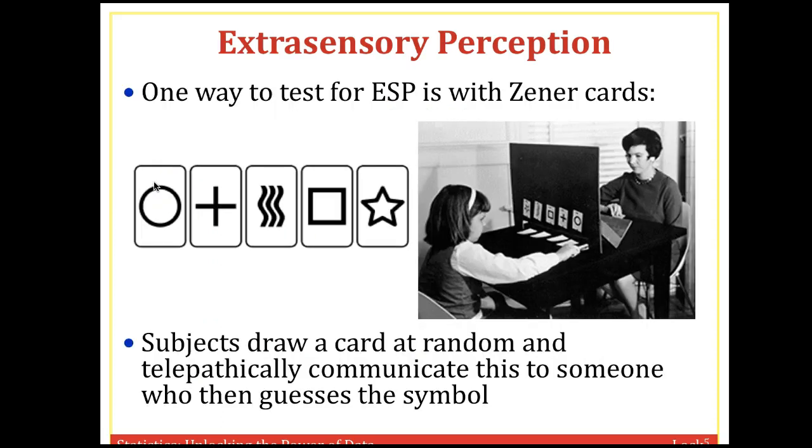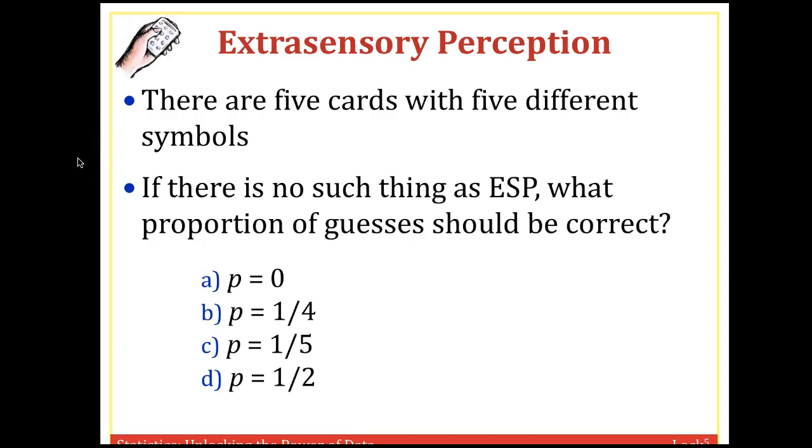So I want to go over how we could test ESP. Well, one way is with this idea called Zener cards. It's named after a psychologist. There are 5 cards with 5 different shapes, and you can see the picture right here. A subject draws a card at random and telepathically communicates this to someone to see if they can guess the symbol. If you've seen the original Ghostbusters, there's a version of the Zener experiment with a shock for those that got the guess right or wrong.